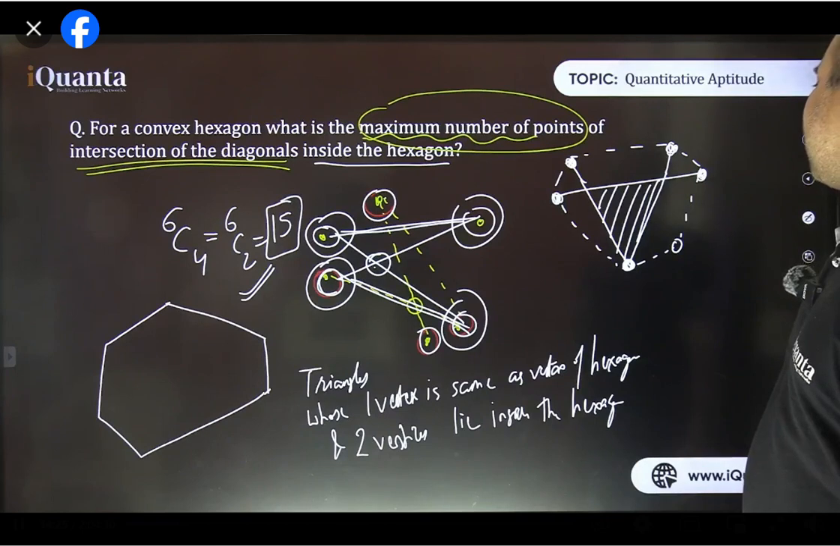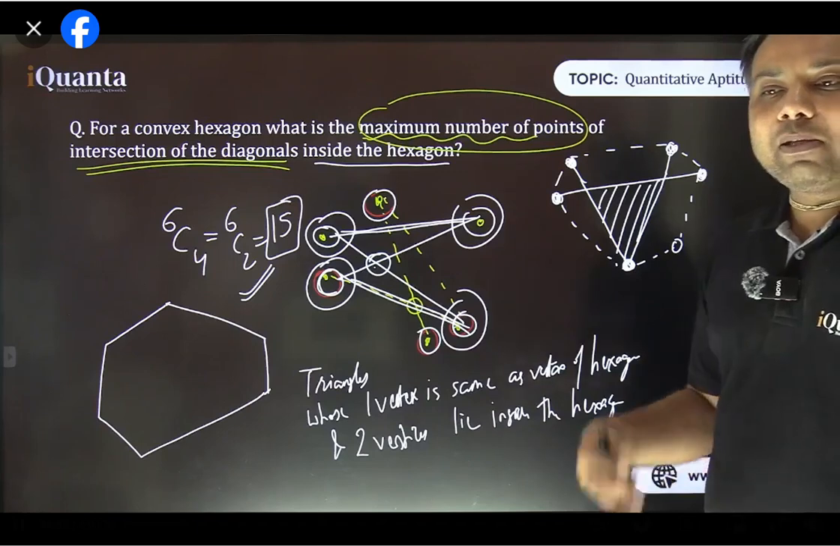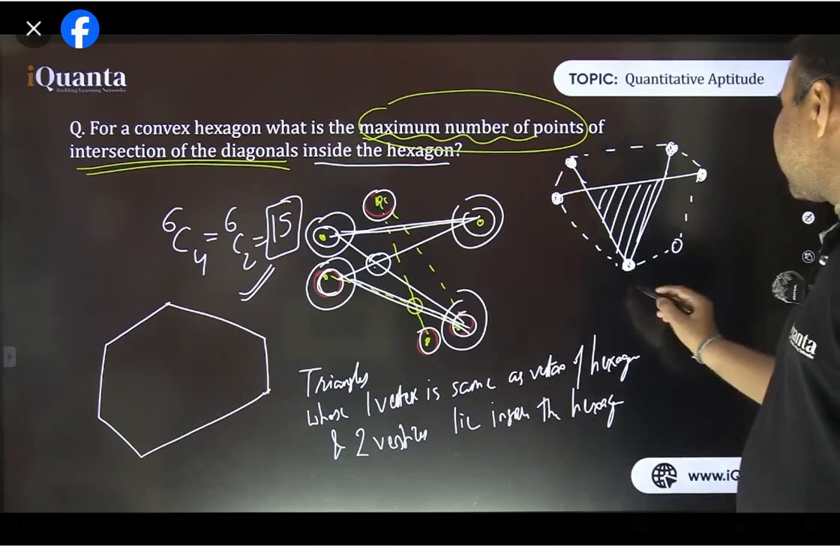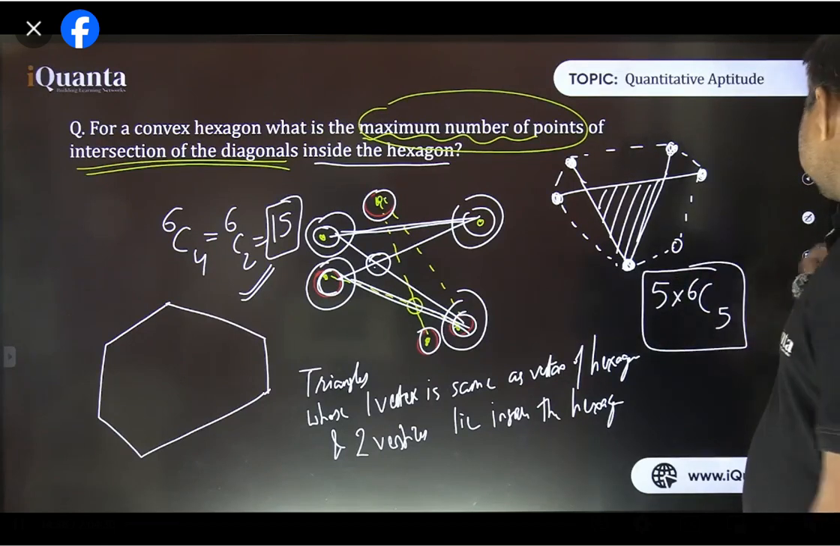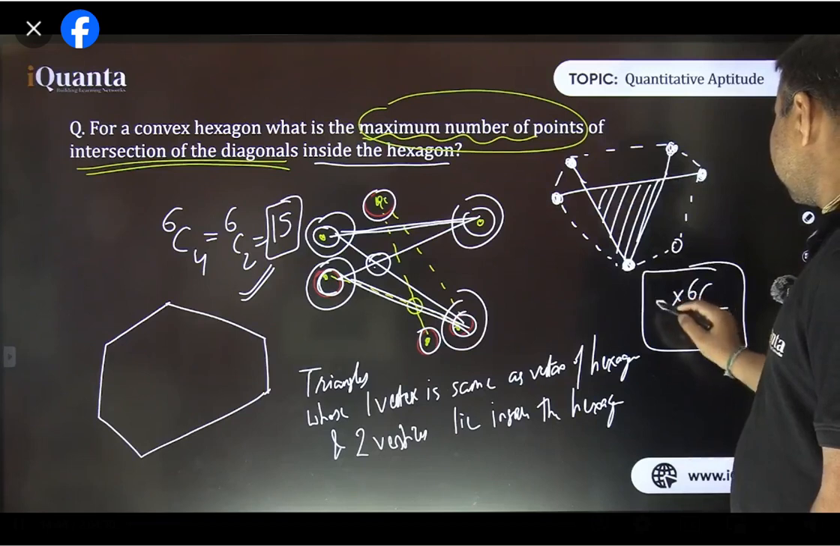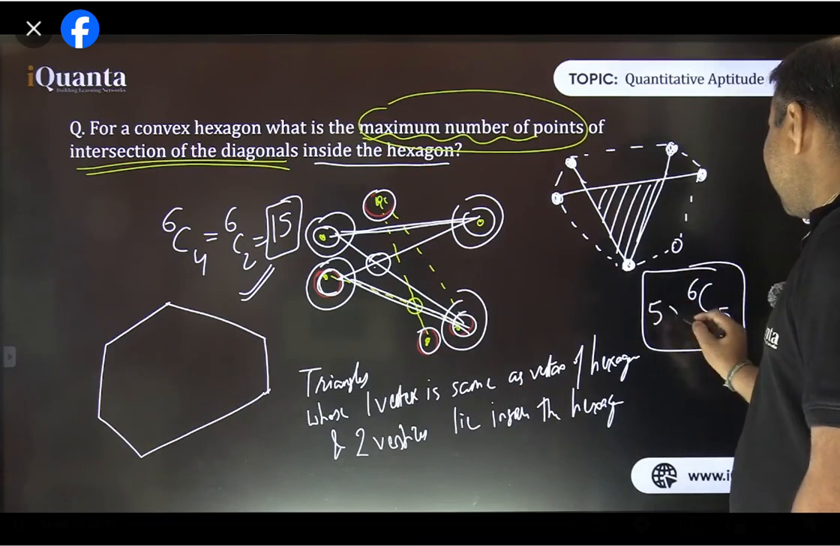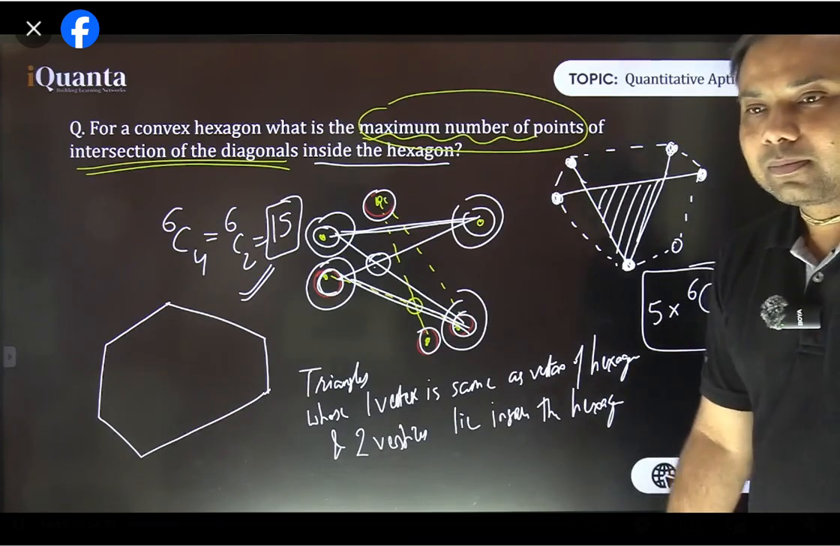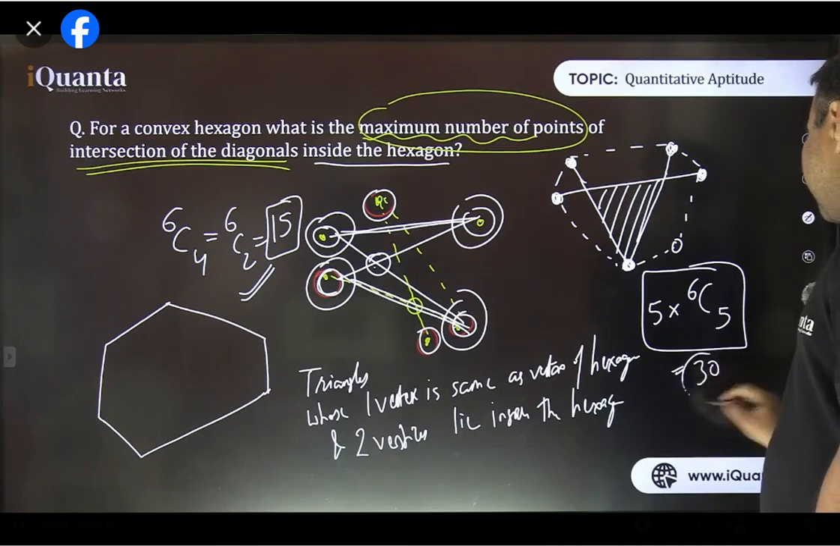There will be more triangles also. How many triangles will be there? With every such selection, there will be 5 triangles. So the answer is 5 times 6C5. This multiplication sign I should put somewhat below. This is 5 into 6C5. That is 30, right? 6C5 means 6, so 6 into 5 is 30. So 30 such triangles would be there.